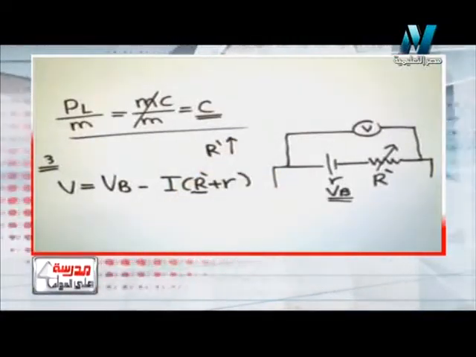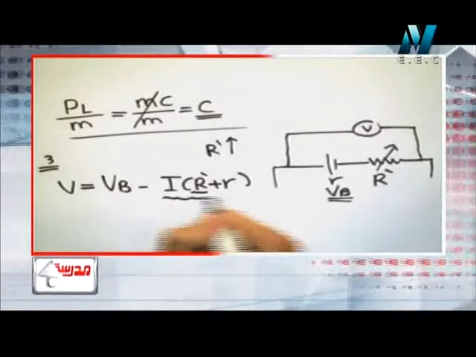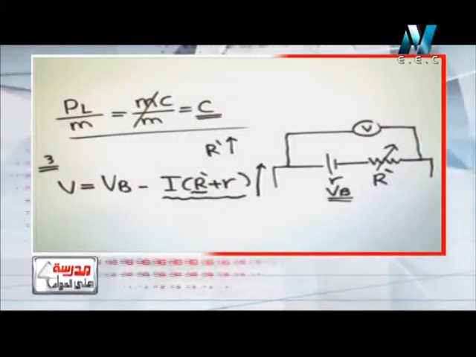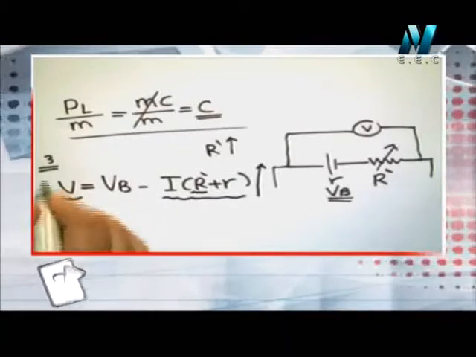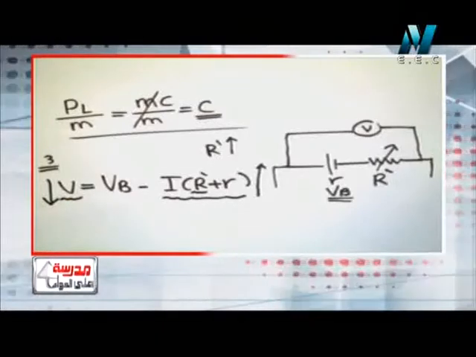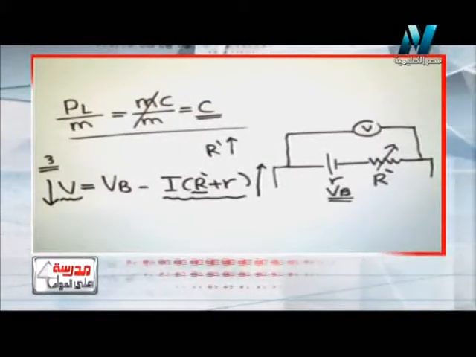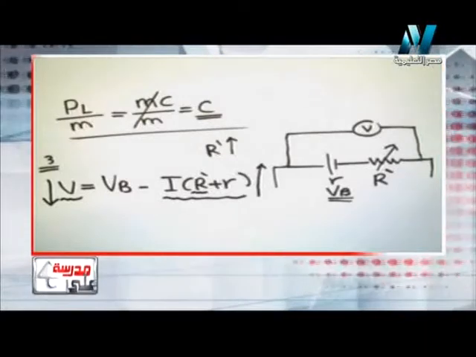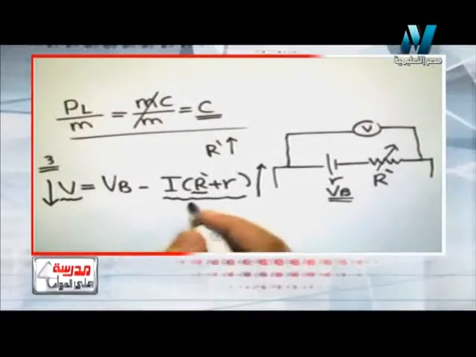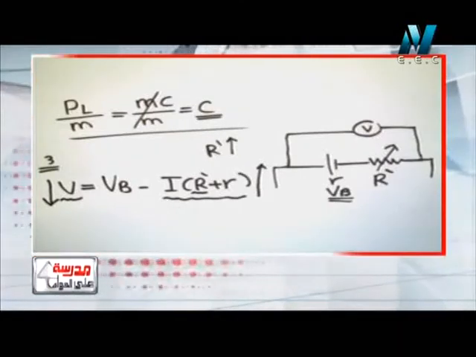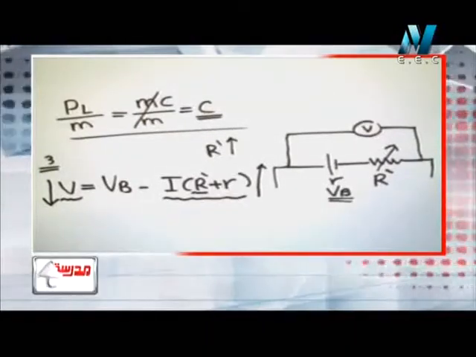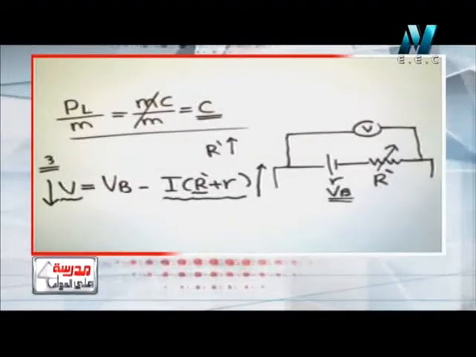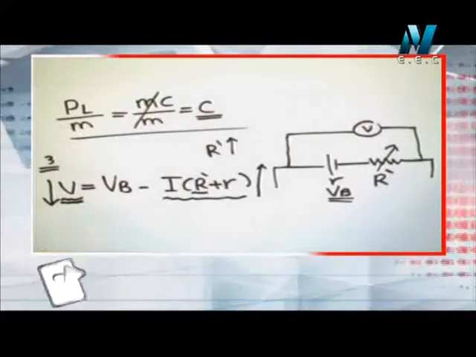Okay, if the variable resistance increases, this value will be increased, so the reading of the voltmeter will be decreased. So if the variable resistance increases, the reading of the voltmeter will be decreased, because the internal resistance plus the amount of the resistance between the two poles of the voltmeter is increased, so the reading of the voltmeter will be decreased.